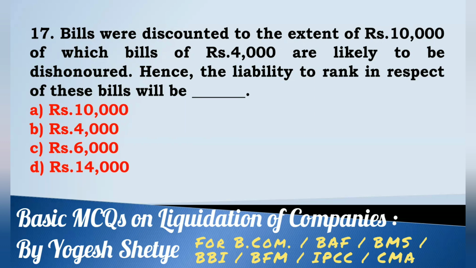The liability to rank in respect of these bills will be rupees 4,000. Answer B.